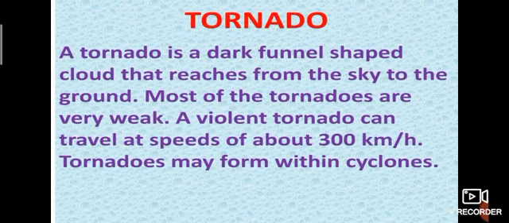This is a dark funnel-shaped cloud or cyclone that reaches from the sky to the ground. So the air travels from sea water to sky. That is a tornado. It is black, dark, funnel shaped. Most tornadoes are very weak. A violent tornado can travel at speeds of about 300 km per hour. Tornadoes may form within cyclones.